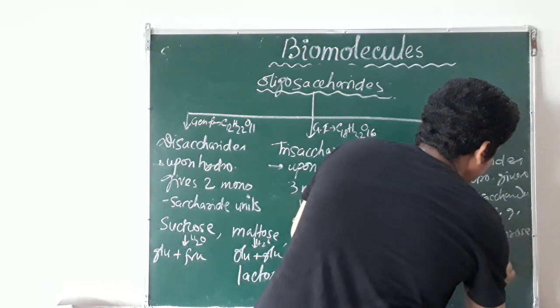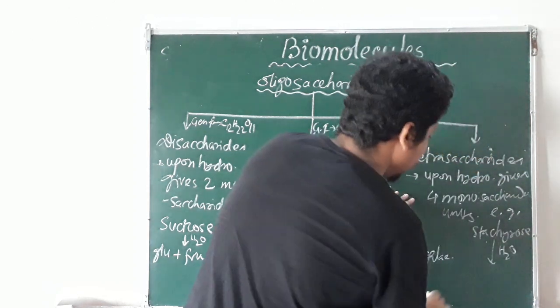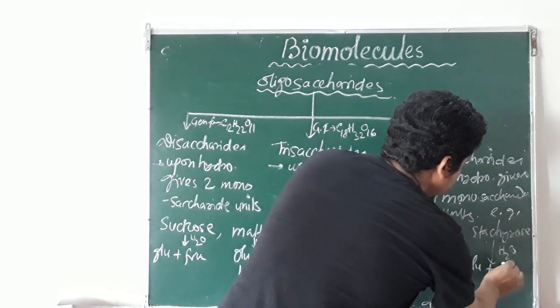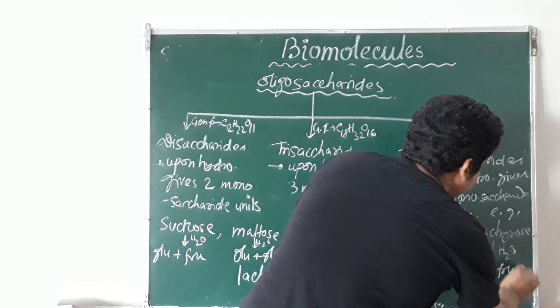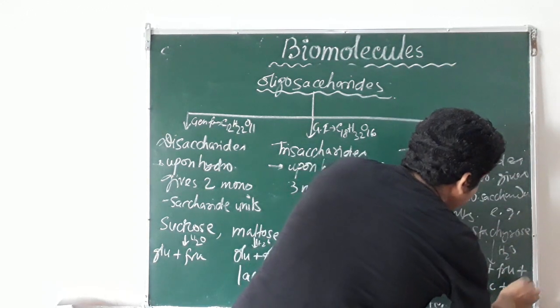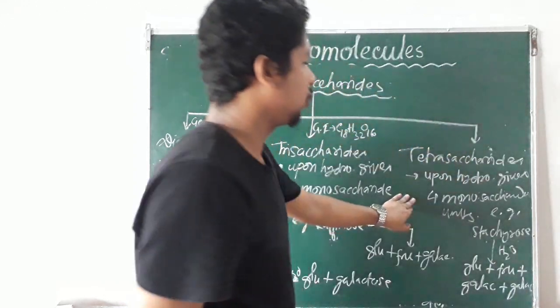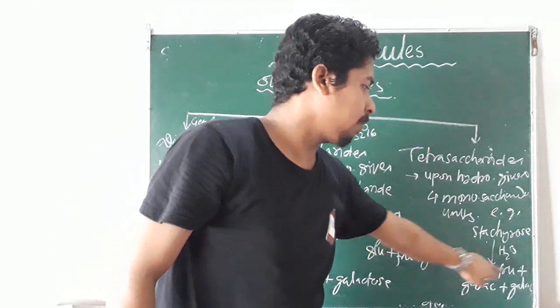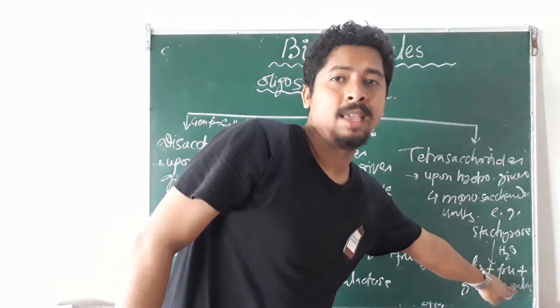Upon hydrolysis it gives glucose, fructose, and 2 galactose units.